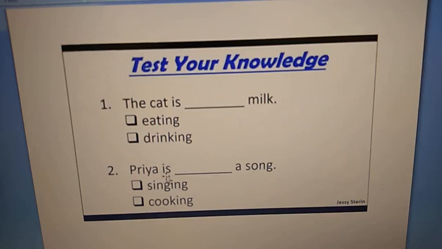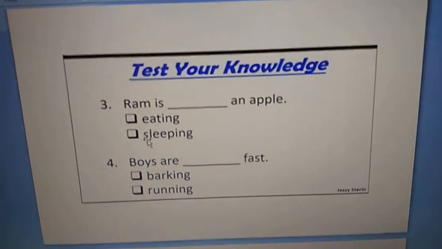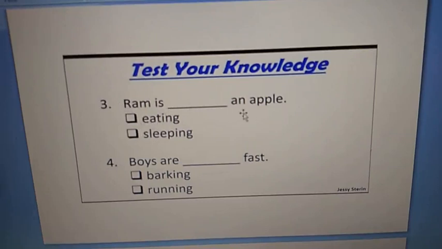Answer, Priya is singing a song. Next one, Ram is dash an apple. Answer is, Ram is eating an apple. Fourth one, boys are dash fast. Answer, barking, no. Boys are running fast.